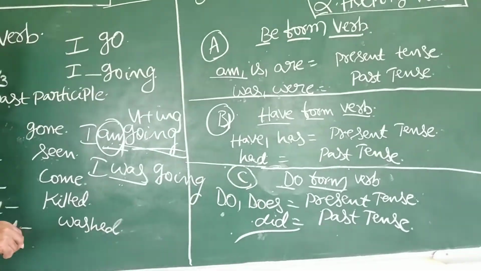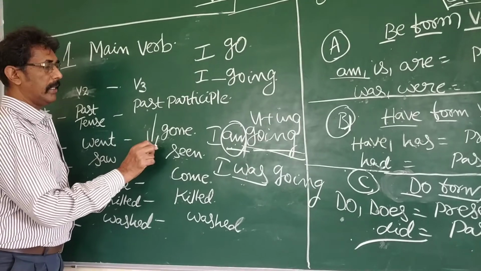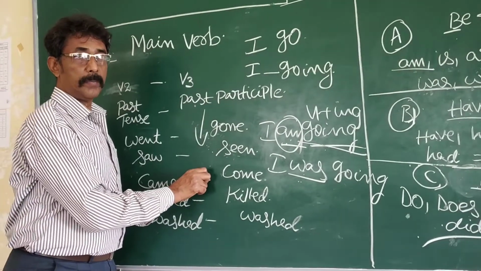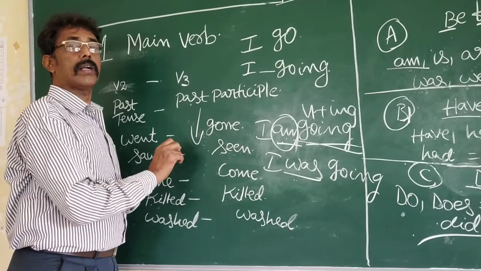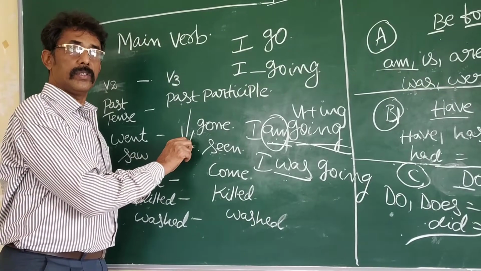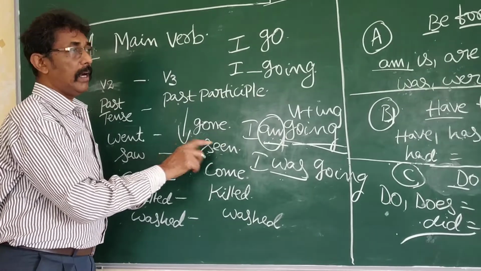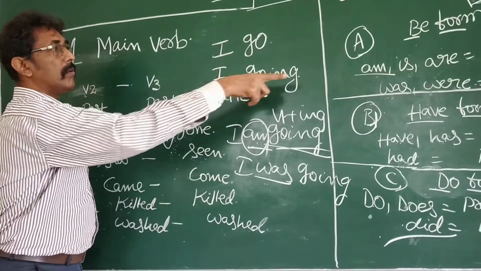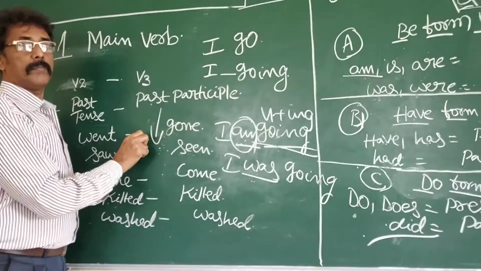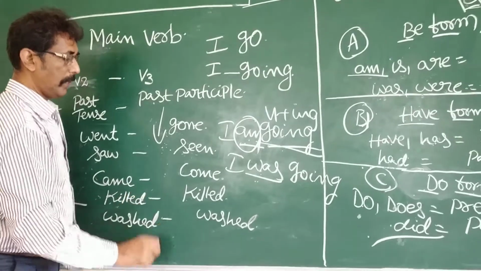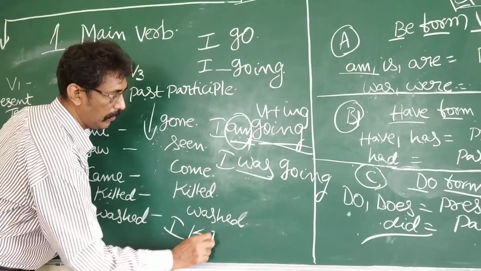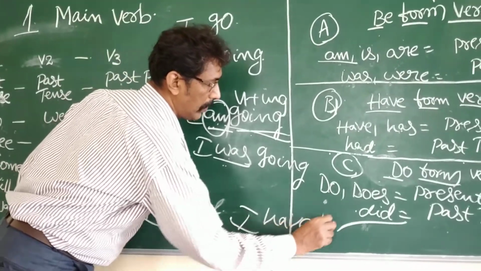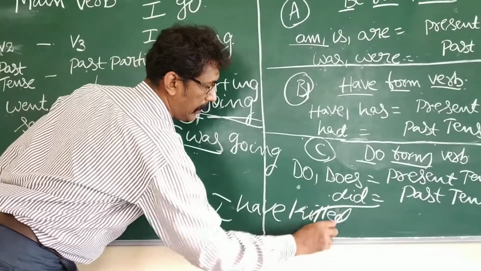Now, what we have to understand, we will come back here. It is the concept of V3. How to understand this concept of V3? Here we have come to know that we must use one helping verb. How many types of helping verbs are there? Three. So, one be form or have form must be here. For example, I killed is V2, but I have killed, so killed will become V3 here.